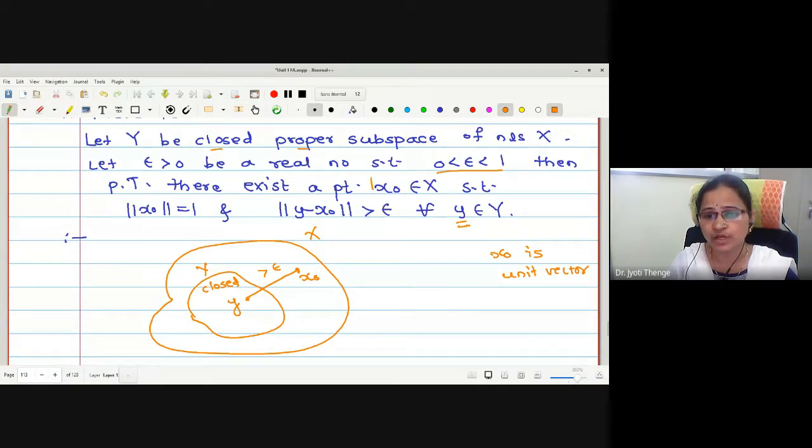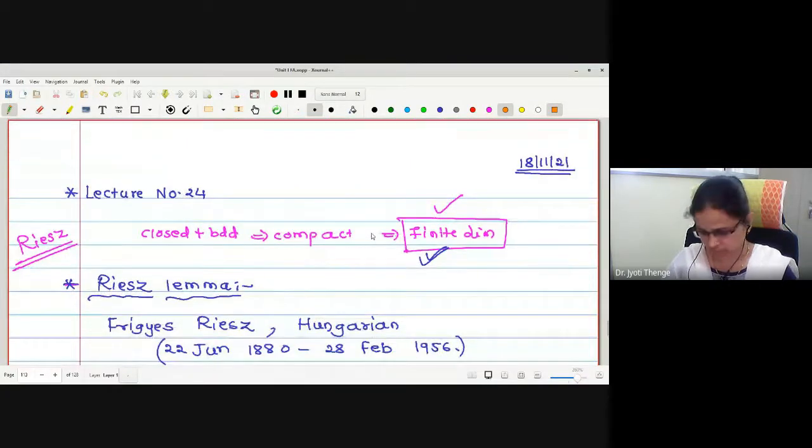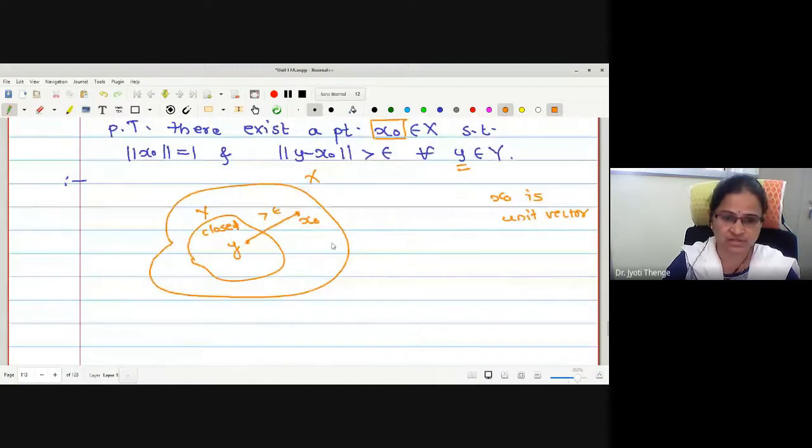That is, the theorem deals with the existence of this point x naught, which is a unit vector, and the distance from the elements of Y is greater than epsilon. By using this lemma, we were going to prove this Riesz theorem, a condition regarding the dimensions of the given space. Is it okay?